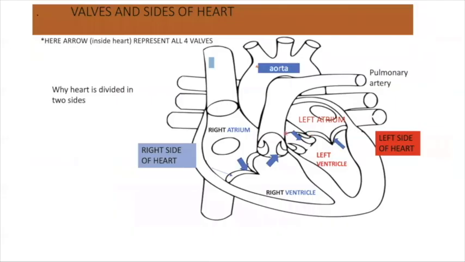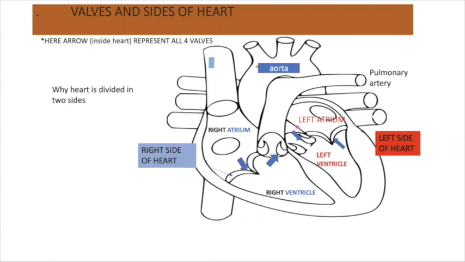Let us first understand the structure of the heart. Our heart is divided into two sides, left side and right side. This is the left side of our heart, and this is the right side of our heart. These two parts are separated from each other because when they are separated, the blood in the left part and the right part doesn't get mixed up, such that blue blood won't get mixed up with the red blood. So two parts are there, right part and the left part.